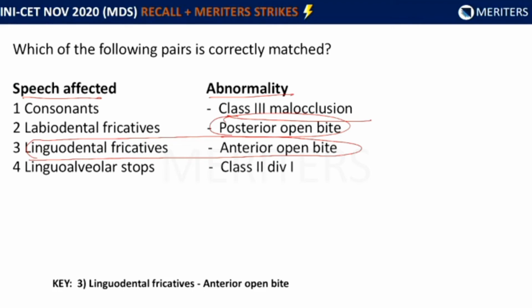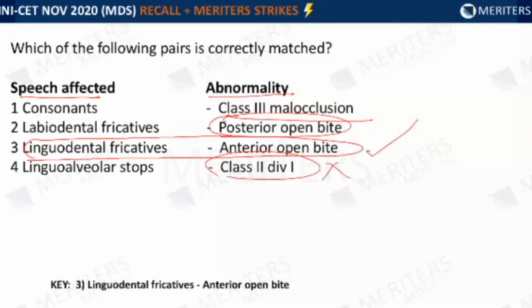Linguodental fricatives are those sounds which are produced by placing the tip of the tongue at the upper anteriors to create sounds such as th. Now, in an anterior open bite, depending upon the severity, this relationship can be affected and this speech can be distorted. So, the correct answer here is the linguodental fricative. Linguoalveolar stops are sounds like t and d, where the tongue meets the alveolar bone. So, in class 2 division 1, this is not going to be affected.